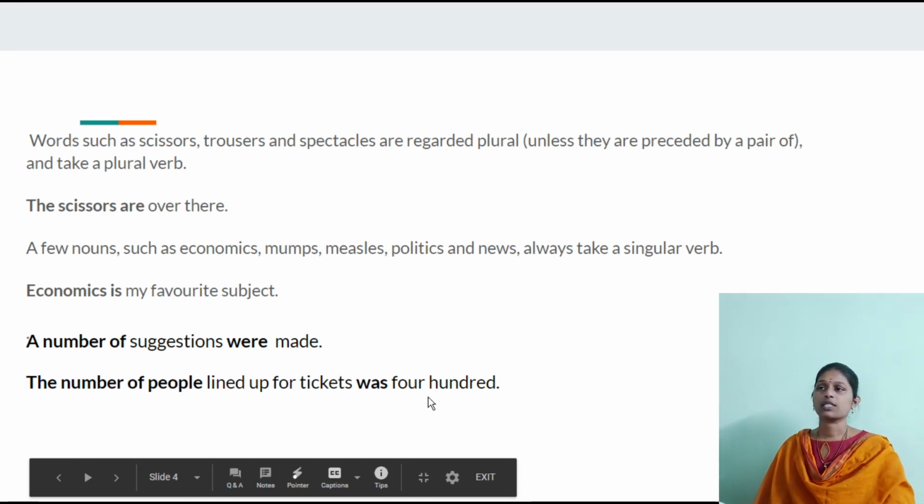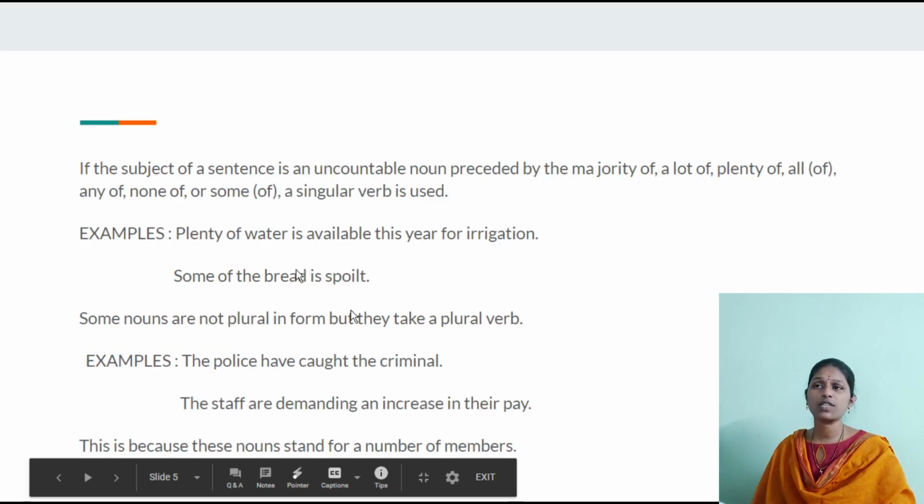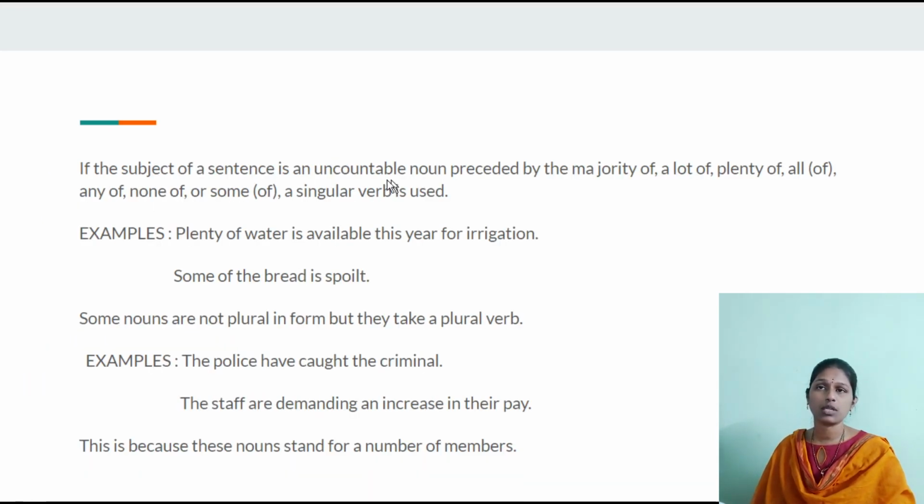Okay, and if the subject of a sentence is an uncountable noun preceded by the majority of, a lot of, plenty of, all of, any of, none of or some of, a singular verb is used. So plenty of water. Water is uncountable noun. So with plenty of, some of, majority of, if an uncountable noun is there, we use a singular verb.